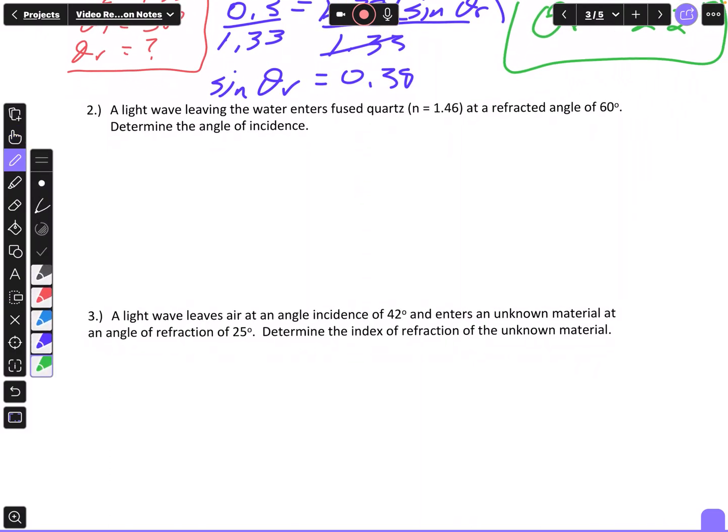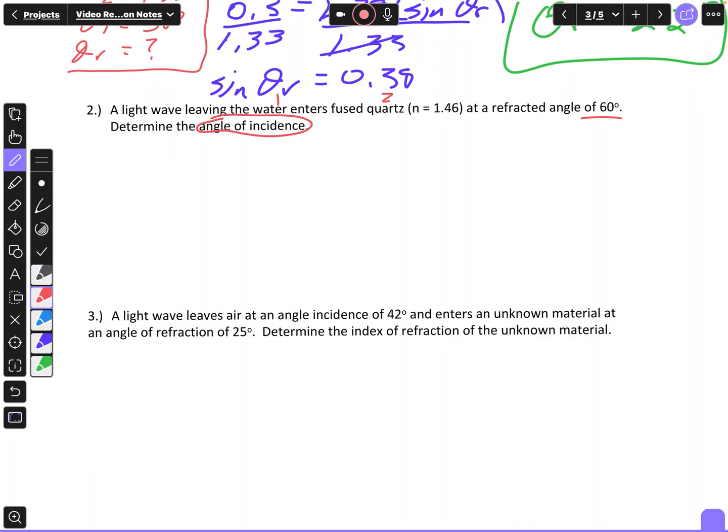Okay, our next problem says a light wave leaving water enters fused quartz. Water, that's what it's leaving, is going to be my first medium. Quartz is going to be my second medium. And it leaves at a refracted angle of 60 degrees. Determine the angle of incidence.